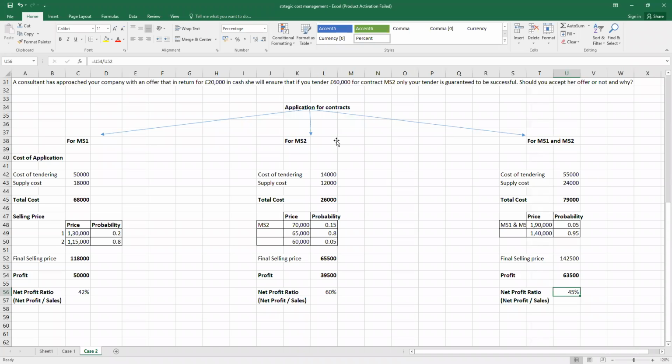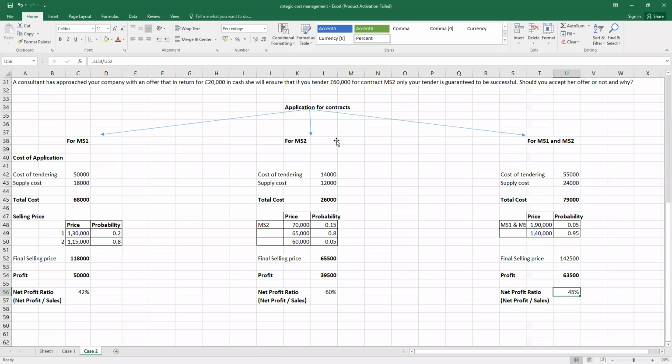Yes, it will be MS2, because MS2 is clearly giving you the idea that it has the higher capacity to earn profit as compared to the efforts and the time involved in completing all the contracts.